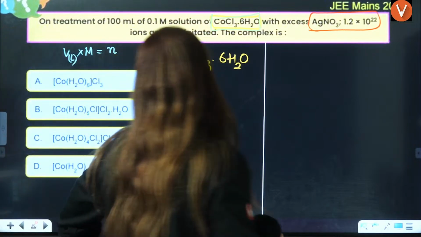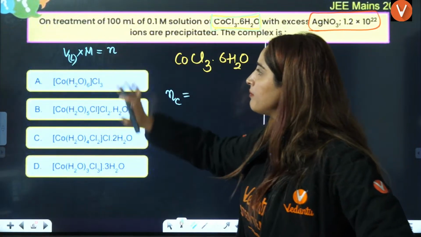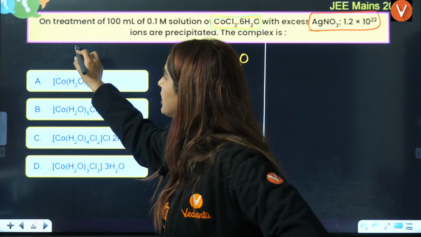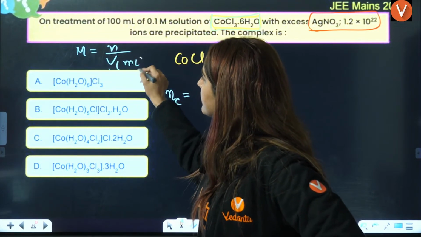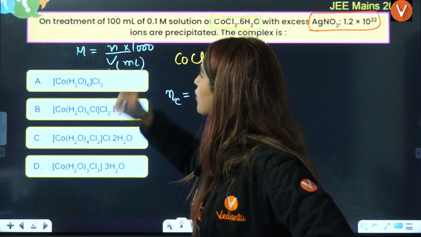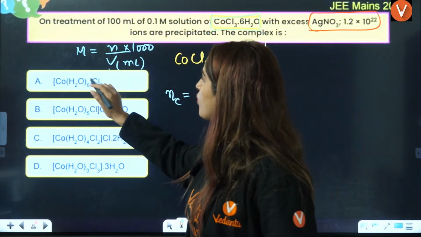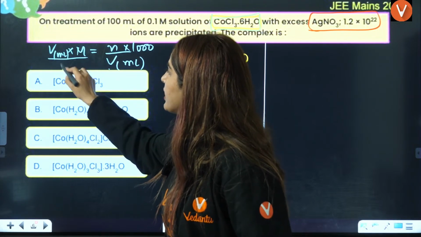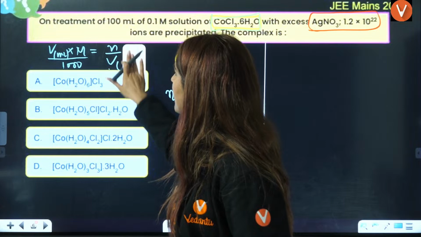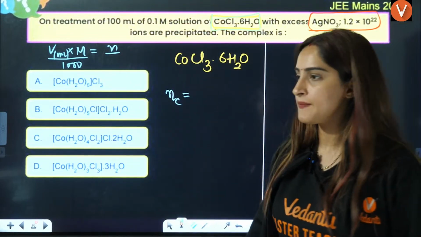So I can easily calculate that. Here volume is given in milliliters. So if volume is given in milliliters, it will be multiplied by 1000, right? So number of moles will be volume in milliliters multiplied by molarity divided by 1000, right?